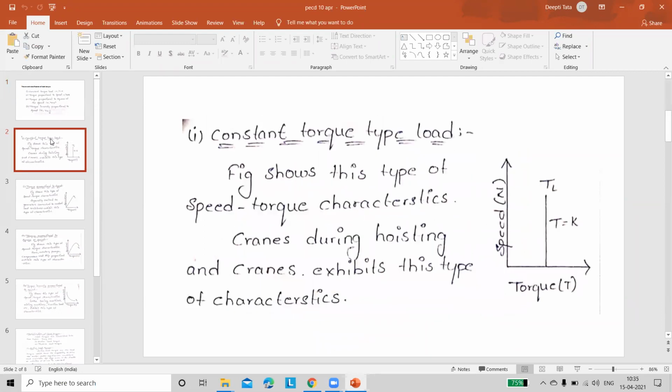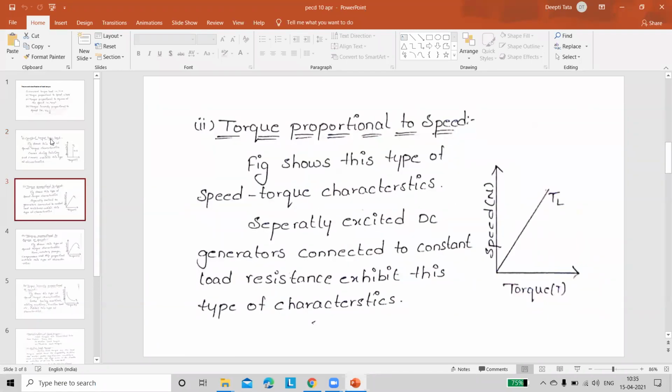It is the graph of constant torque. That means the load has constant torque characteristics. To draw the torque characteristic graph, you have to draw the graph between torque and speed. I am moving the screen one by one. If you have any doubt regarding these characteristics, ask me or put your messages in the chat box. I am moving on one by one.